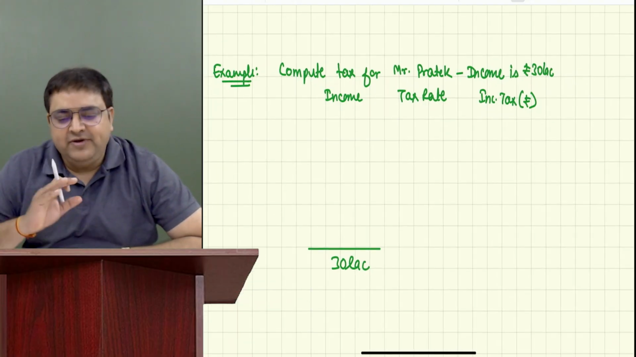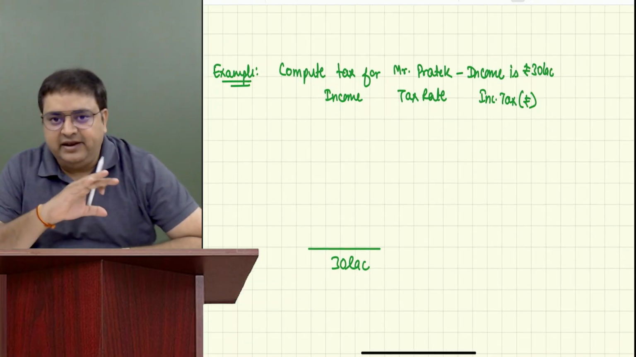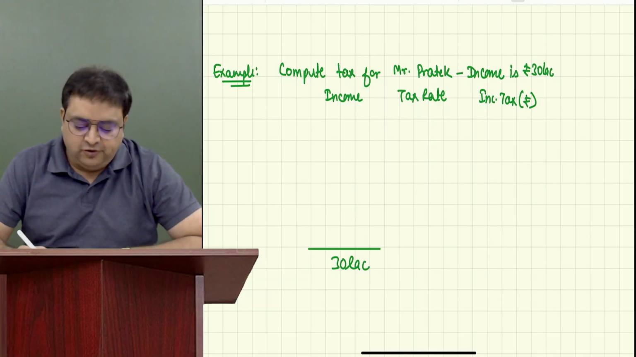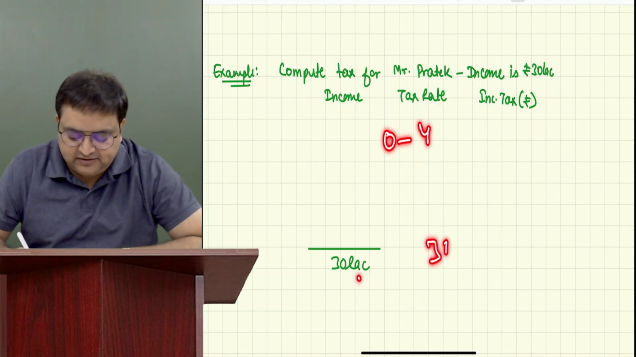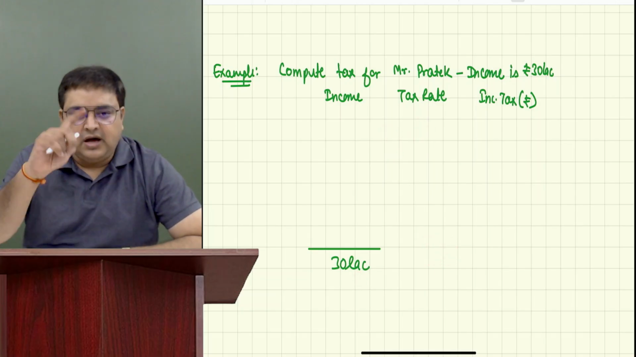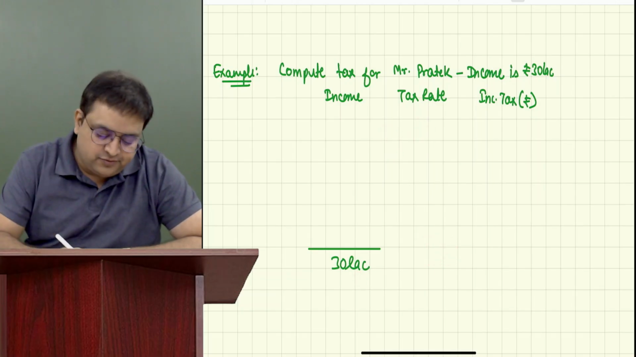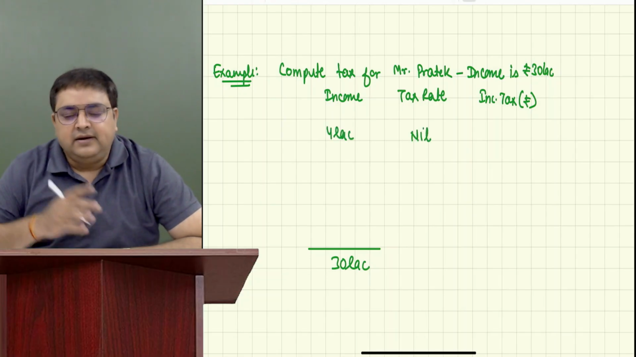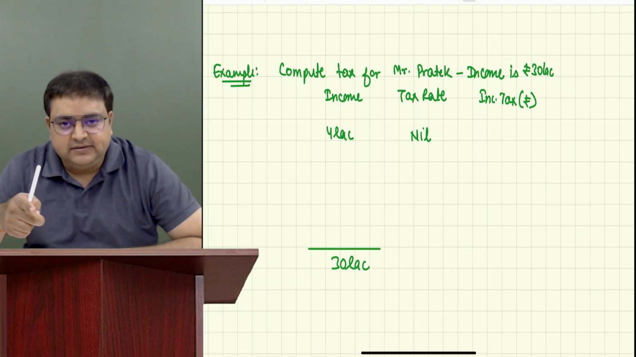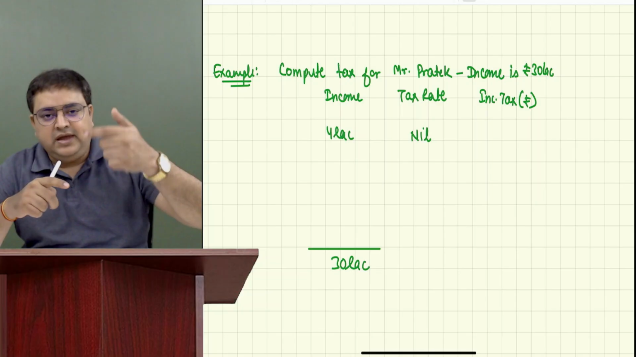Now we are a little bit comfortable with the levels. So what is the first level? 0 to 4 lakh. Is he crossing 4 lakh? Yes, he is going till 30. So what I'll do? Upper minus lower. 4 minus 0, 4 lakh. Nil. Next level is 4 to 8. Is he crossing 8? Yes. What I will do? 8 minus 4.